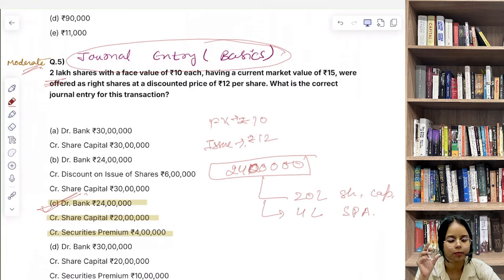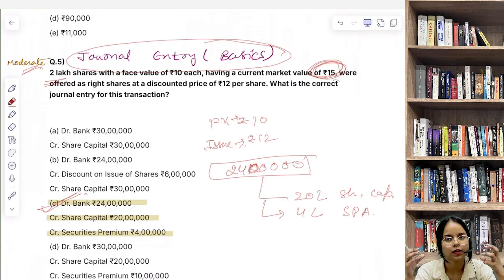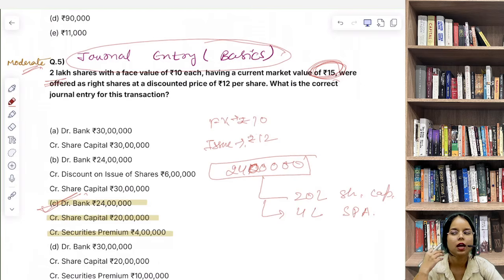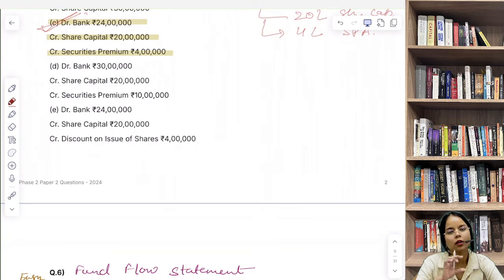It's very important to note that the market value of rupees 15 is given just to distract you. इसे कहीं use नहीं करना है. It's irrelevant for general entry purposes. So general entries are always based on the issue price, not market price.